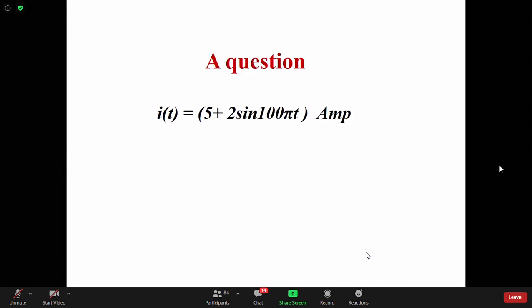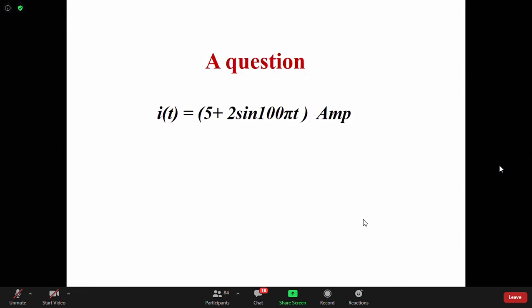Now the same current is fed to a moving iron instrument. What will be the reading? Swastik Kanjilal is saying 2. No, no, no. Root 27, Swarnodip, that's correct. Root 27 will be the answer.